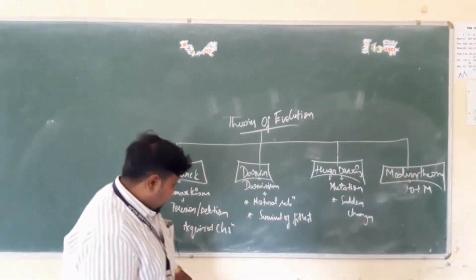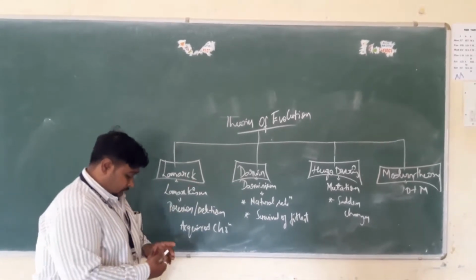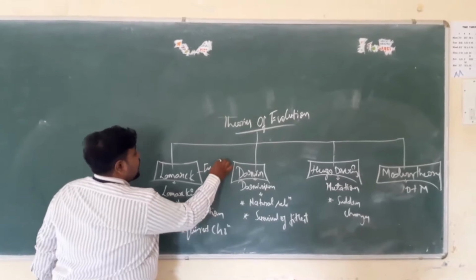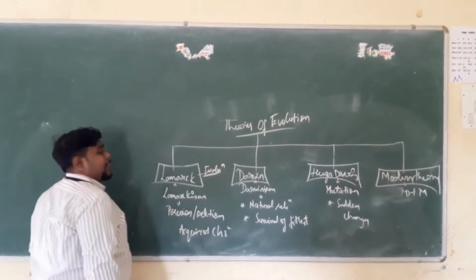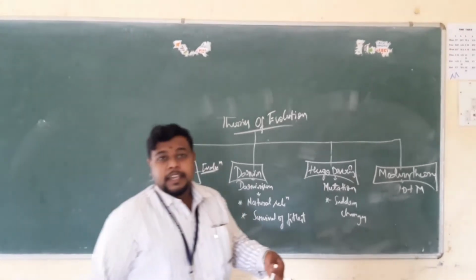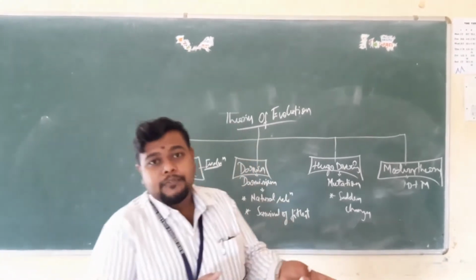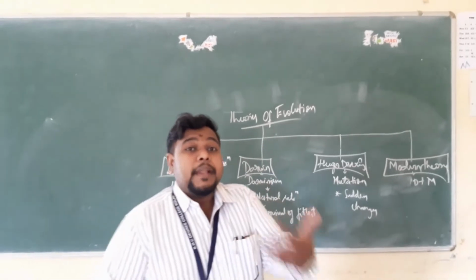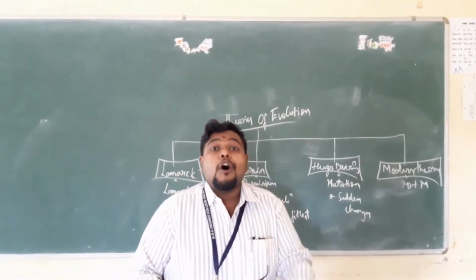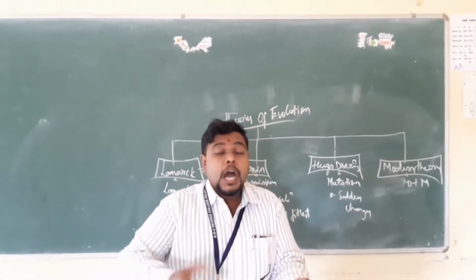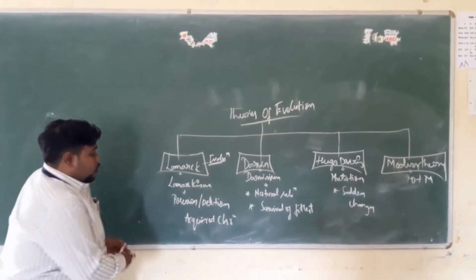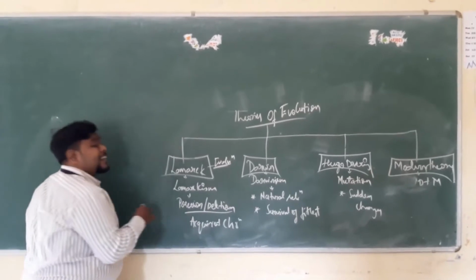So what do I mean by Lamarckism? Lamarck was the first evolutionist who put forth the theory called Lamarckism. He explained how life evolved from the origin of species to how they got evolved. Based on this theory, he took the idea of possession and deletion.